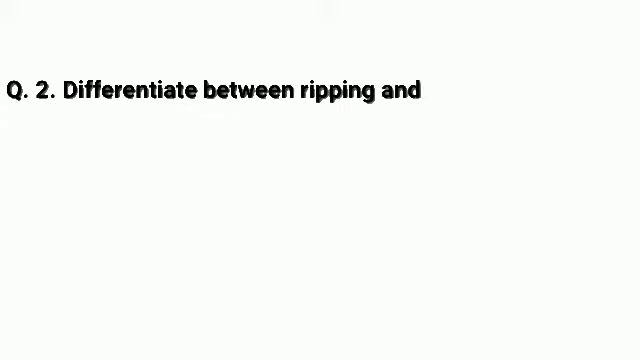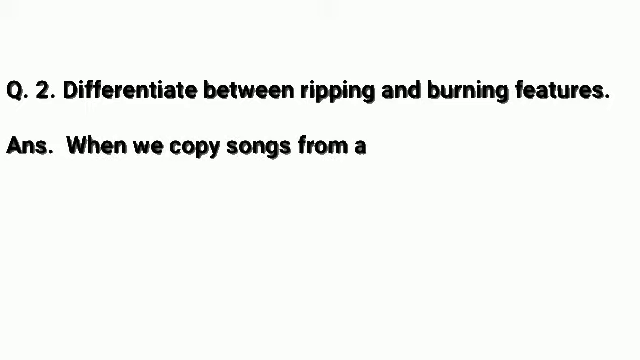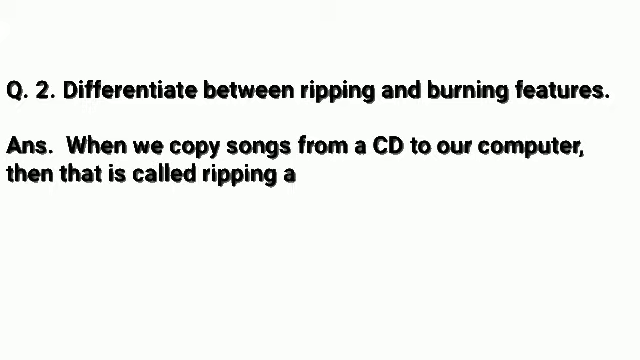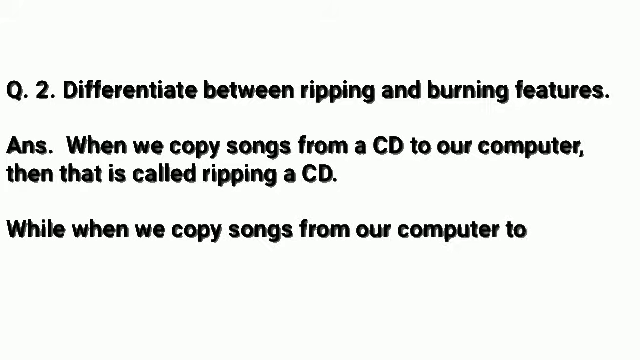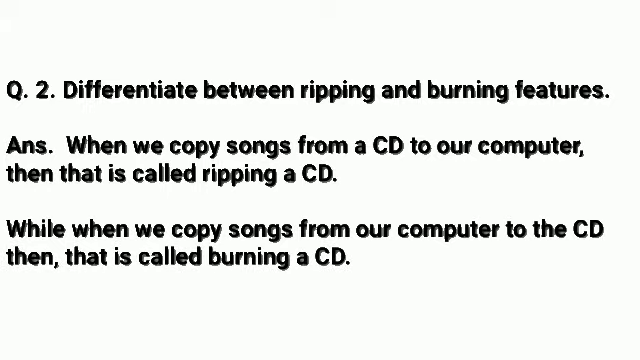Now the next question is, differentiate between ripping and burning features. Answer is, when we copy songs from a CD to our computer, then that is called ripping a CD, while when we copy songs from our computer to the CD, then that is called burning the CD. So you could understand what is the difference between ripping and burning. When we copy songs from the CD to the computer, then that is ripping, and when we copy songs from the computer to the CD, then that is called burning.